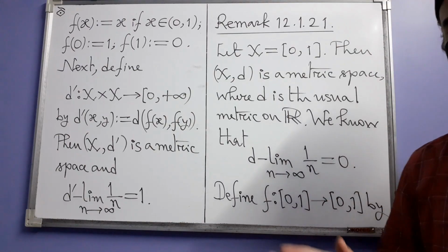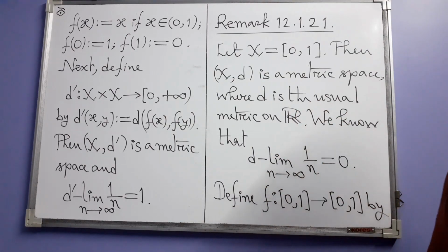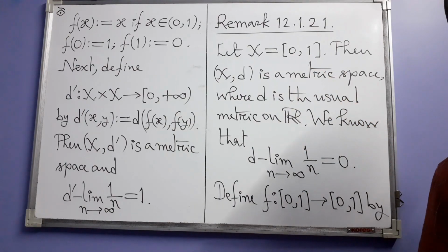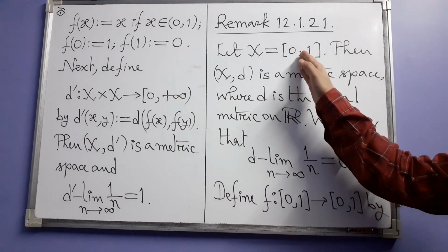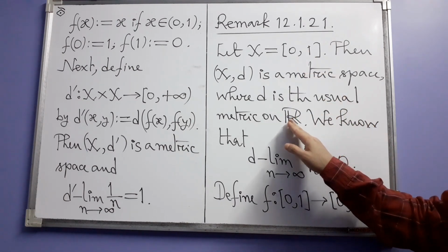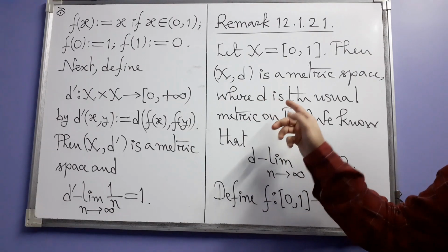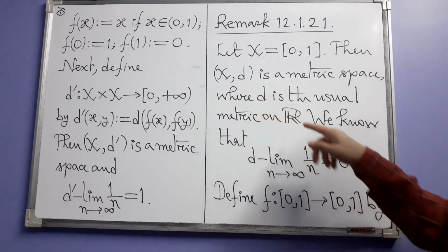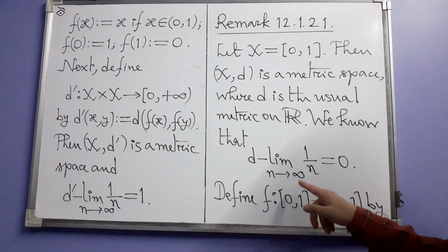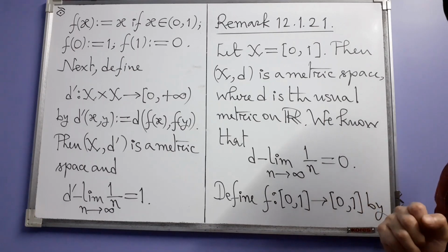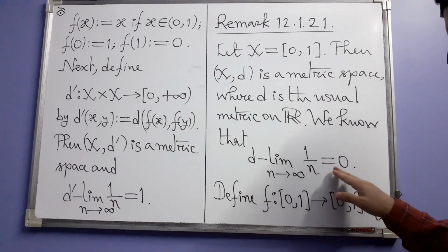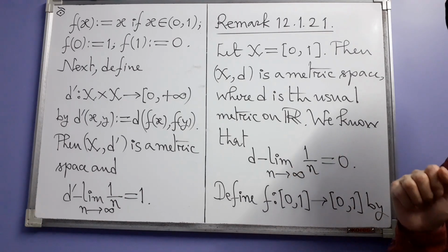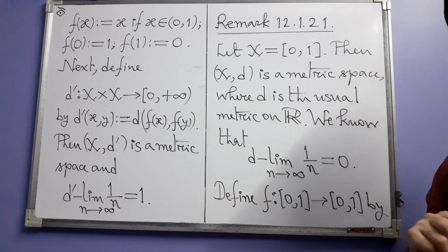Okay, so that example is contained in this remark. The remark starts by considering this ordinary closed interval in the set of real numbers. So you know that this is a subspace of R, so that we have the ordinary metric d on R also on this, restricted to this. And in this metric space we have the sequence of reciprocals of positive integers 1 divided by n. And we also know that this sequence converges to 0. In fact, this is the first limit ever that we proved in single variable real analysis.